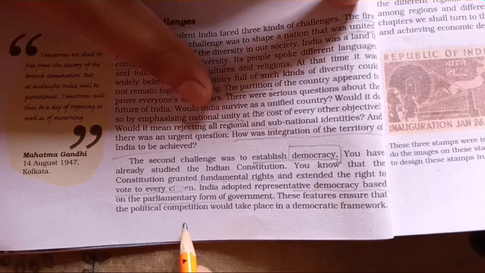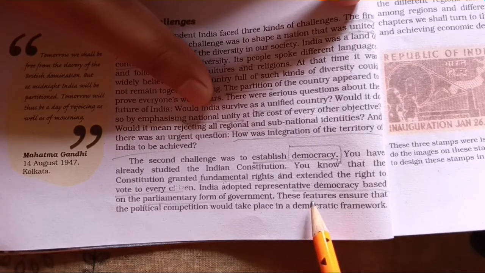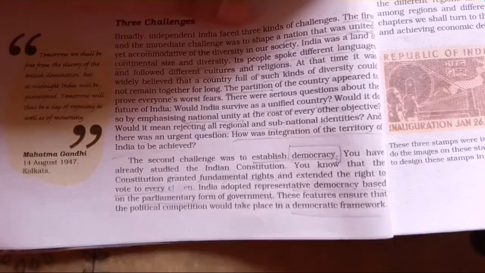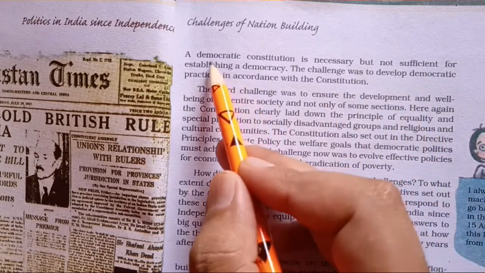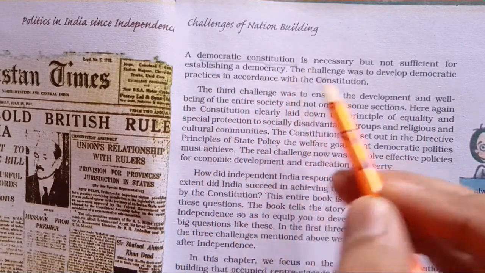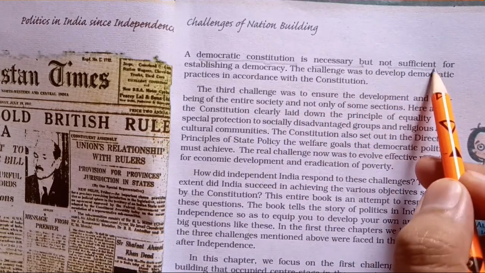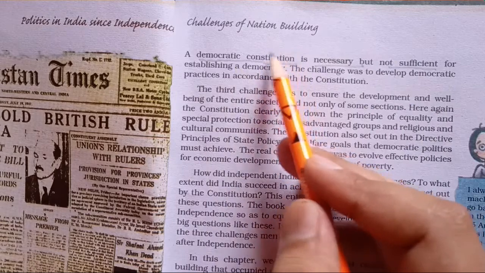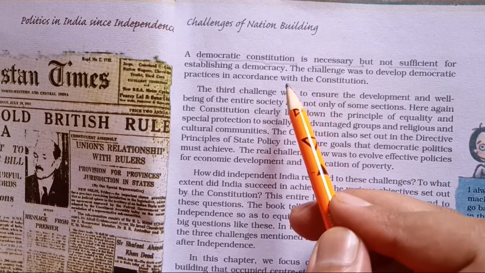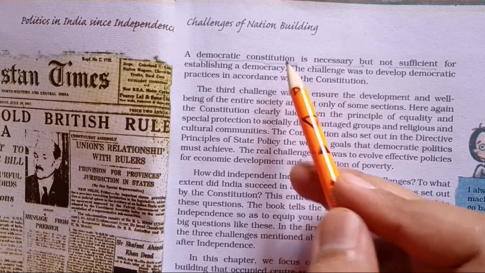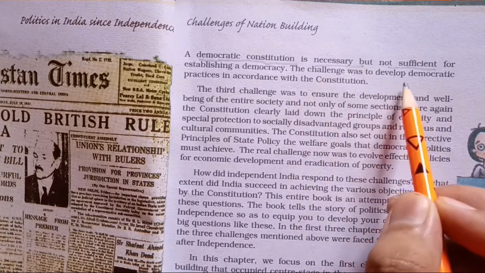These features ensure that political competition would take place in a democratic framework. If we follow the parliamentary system, there will be two houses, Lok Sabha and Rajya Sabha, and there will be an opposition. So there would be a proper democratic framework in our country. A democratic constitution is necessary but not sufficient. Until the rules, provisions and articles mentioned in the constitution are implemented and practically worked on, it would be useless. So the challenge was to develop democratic practices.